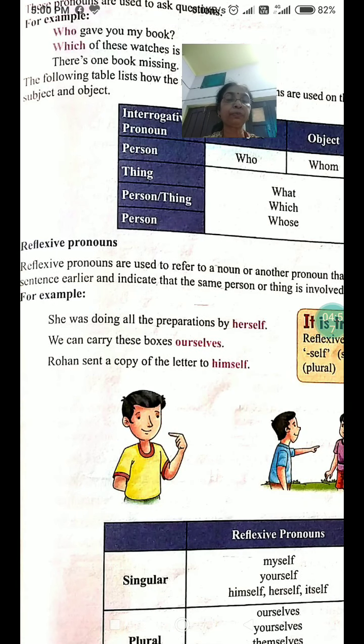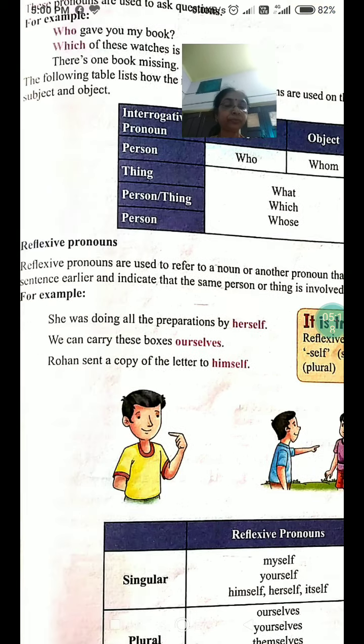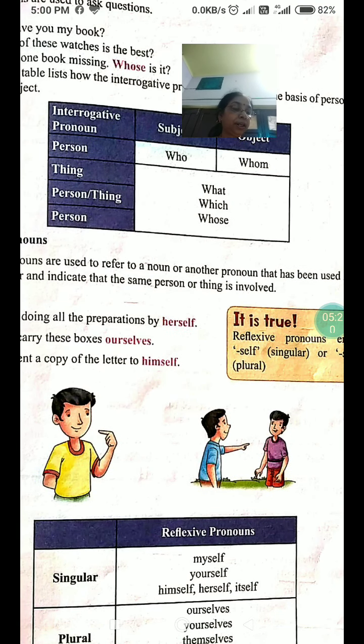So now reflexive pronouns. Reflexive pronouns are used to refer to a noun or another pronoun that has been used in the sentence earlier and indicate that the same person or thing is involved. Reflexive pronouns end in self for singular and selves for plural. So these are the reflexive pronouns.